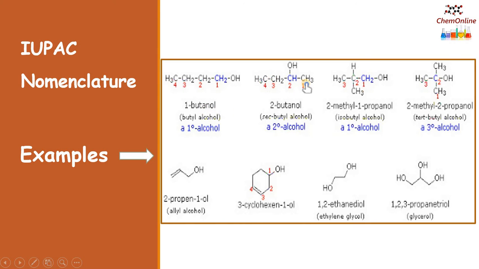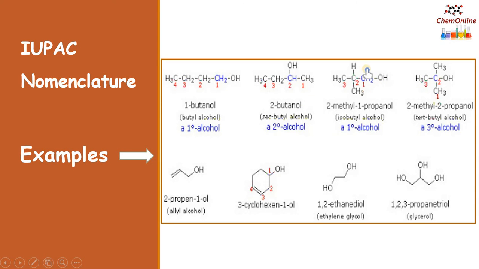The second one is also a butyl group because there are 4 carbon atoms. But here the OH is attached to the second carbon. So we have to mention the position of the OH group also. Since it is attached to the second carbon atom, the naming will be 2-butanol or butan-2-ol.